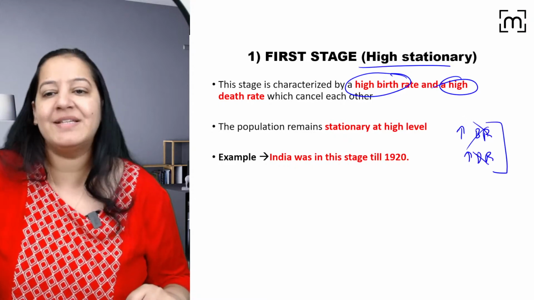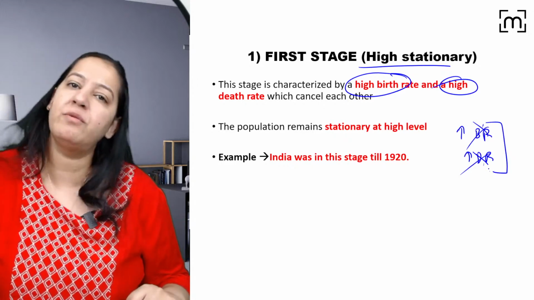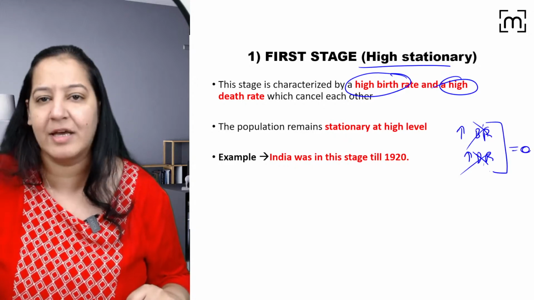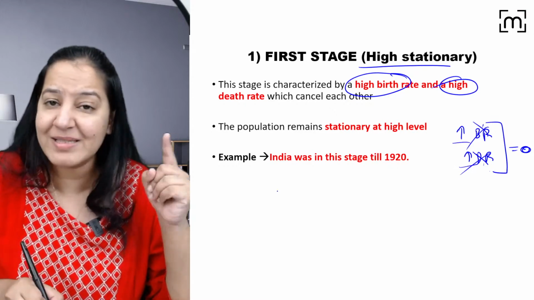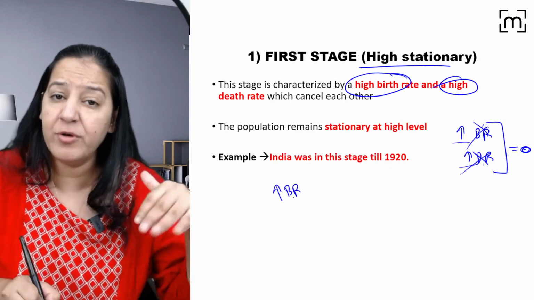So both will neutralize each other, and ultimately the net is 0. But the point is that both are very high. Birth rate is very high. It's not good, but people are reproducing more and more.